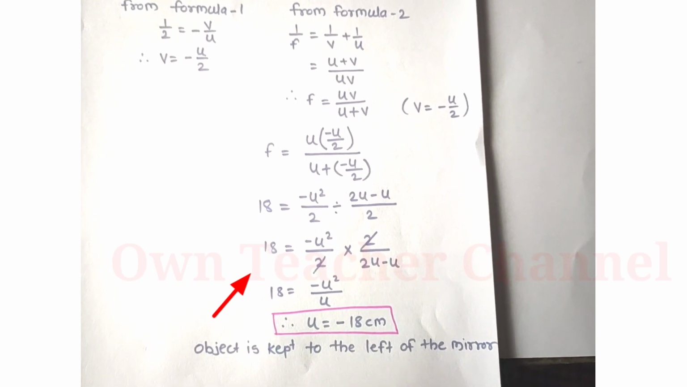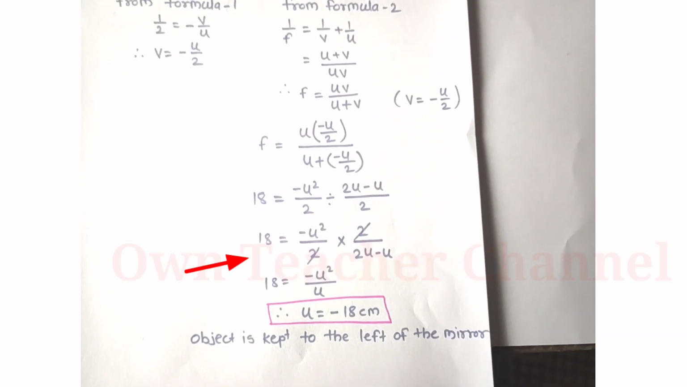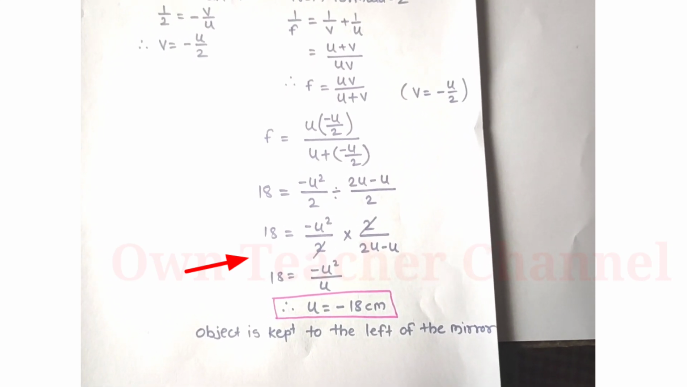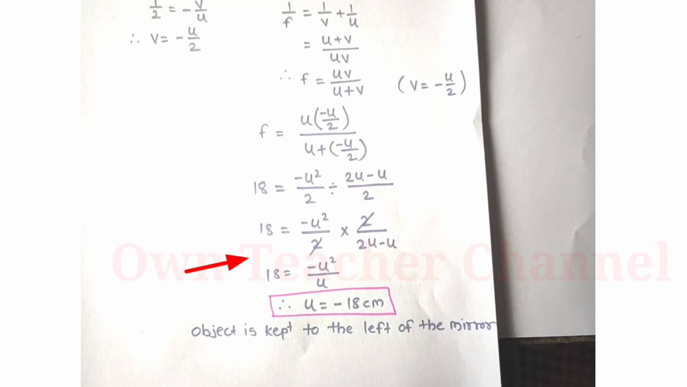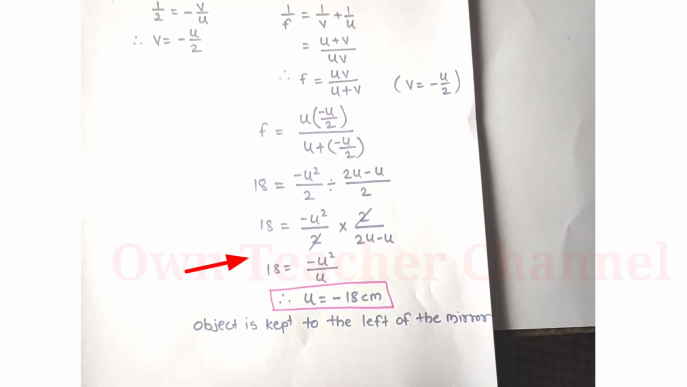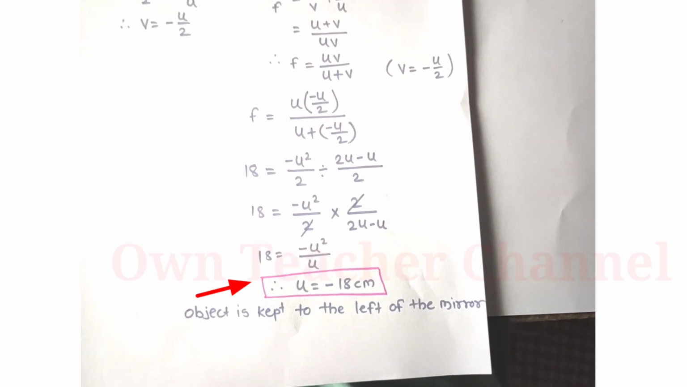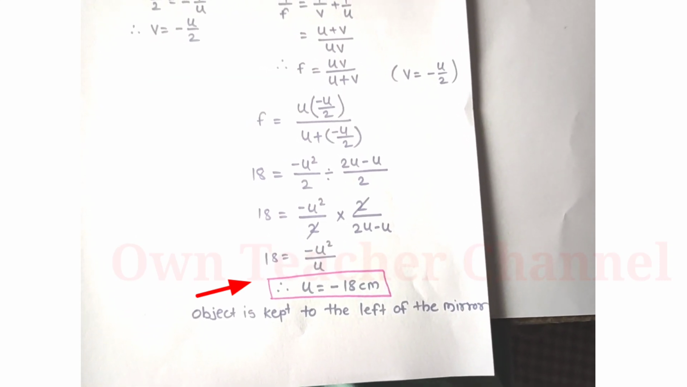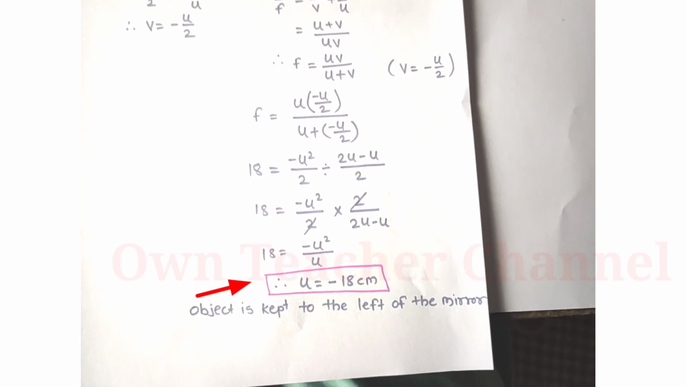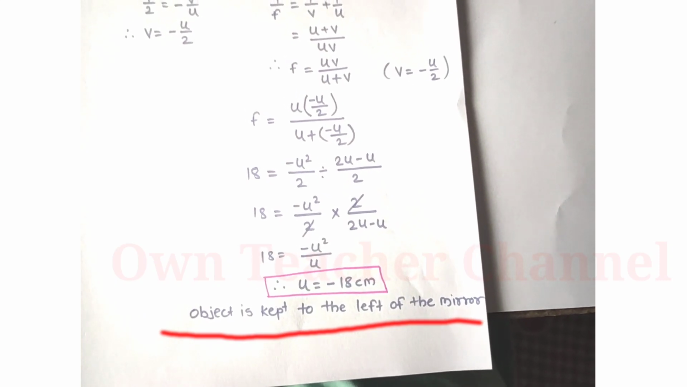Now here we will take the multiple. 18 is equal to minus u square upon 2 into 2 upon 2u minus u. That means 2 will cut here, and 18 is equal to minus u square upon u. So here we got the value of u. U is equal to minus 18 centimeter. The object is kept to the left of the mirror.